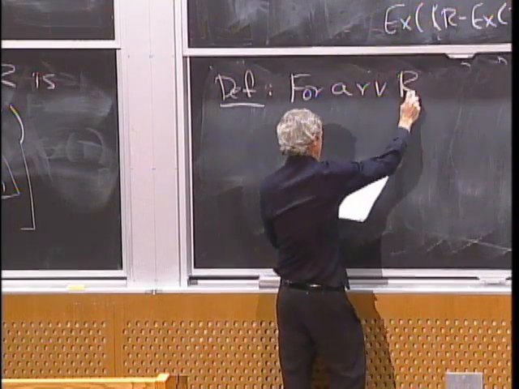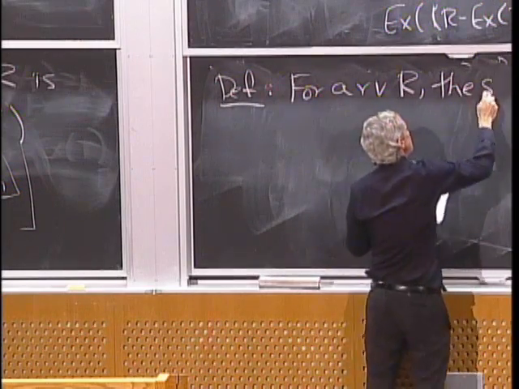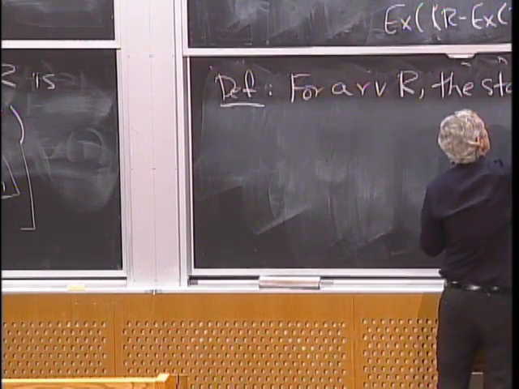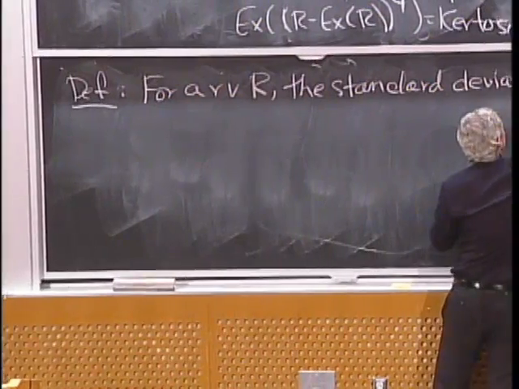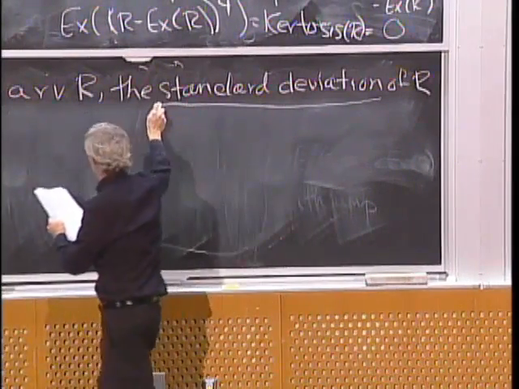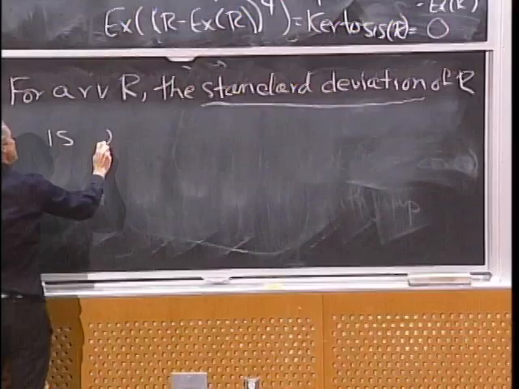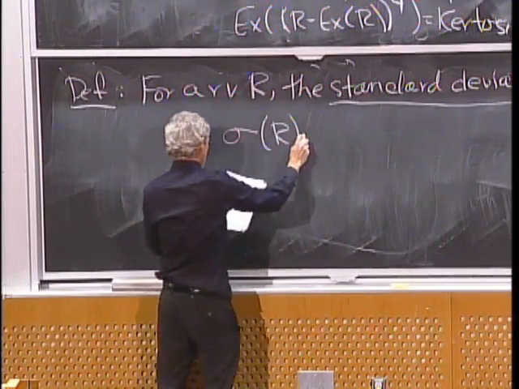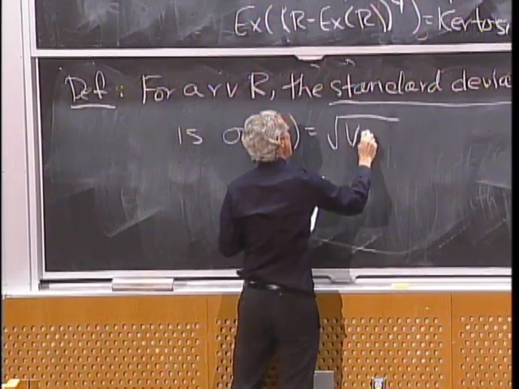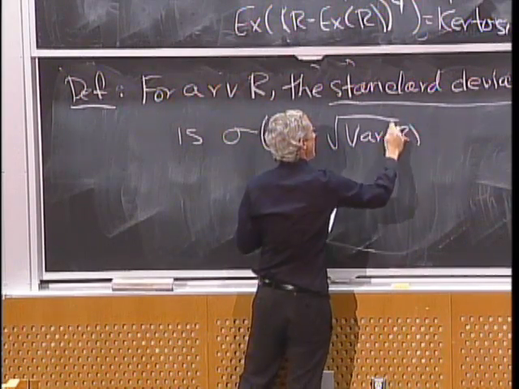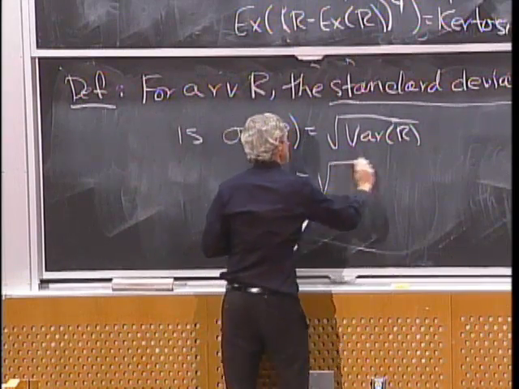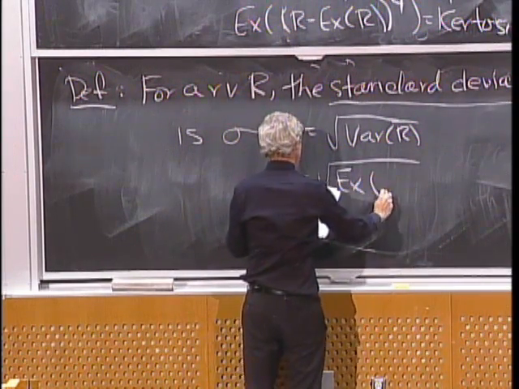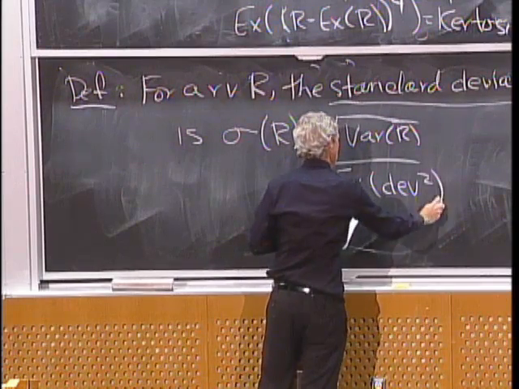For a random variable R, the standard deviation of R is denoted by sigma of R, and it's just the square root of the variance. Sort of undoing that nasty square after the fact. So it turns out to be the square root of the expectation of the deviation squared.